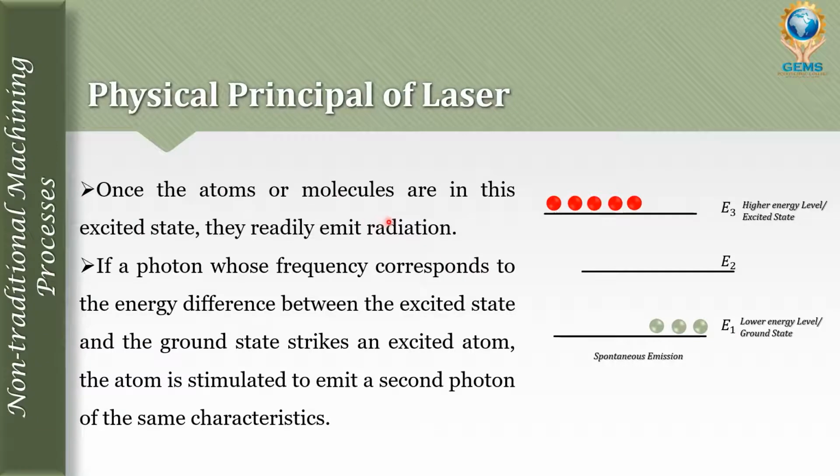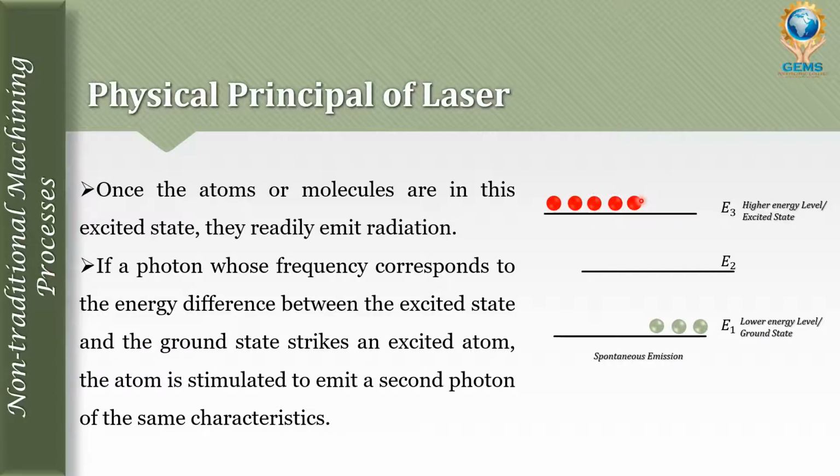Once the atoms or molecules are in this excited state, they readily emit radiation. They readily emit radiation means in the form of photons only. Radiation, photons, means the light waves travel through photons only.